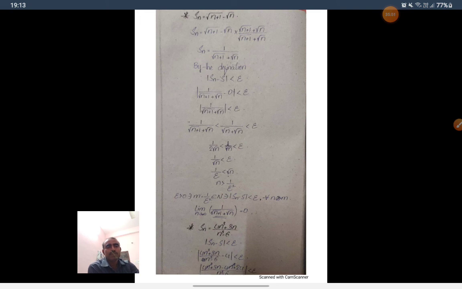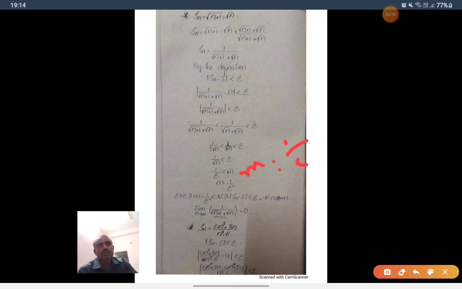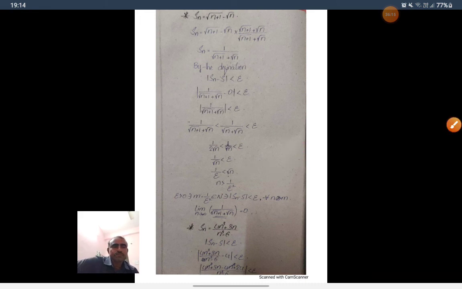1 by (root (n plus 1) plus root n) is less than 1 by (2 root n), which is less than 1 by root n, less than epsilon. So root n is greater than 1 by epsilon, so n is greater than 1 by epsilon square. So m is equal to 1 by epsilon square. Therefore, for epsilon greater than 0, there exists m equal to 1 by epsilon square such that mod Sn minus s less than epsilon for all n greater than or equal to m. Therefore, the given sequence is convergent.